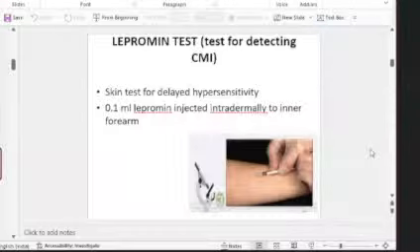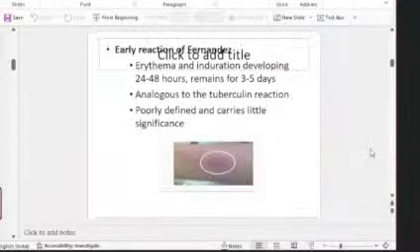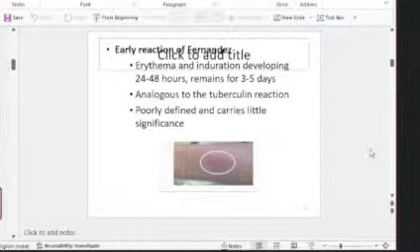Lepromin test is different from lepra reaction. Usually we get confused. Okay, lepromin test is different from lepra reactions. So lepromin test is something that we do to identify the cell-mediated immune response of a patient. You do it just like a Mantoux. You're giving lepromin antigen intradermally, and you get induration and erythema after 24 to 48 hours. So just like a tuberculin reaction, and just like that, it carries with it significance.